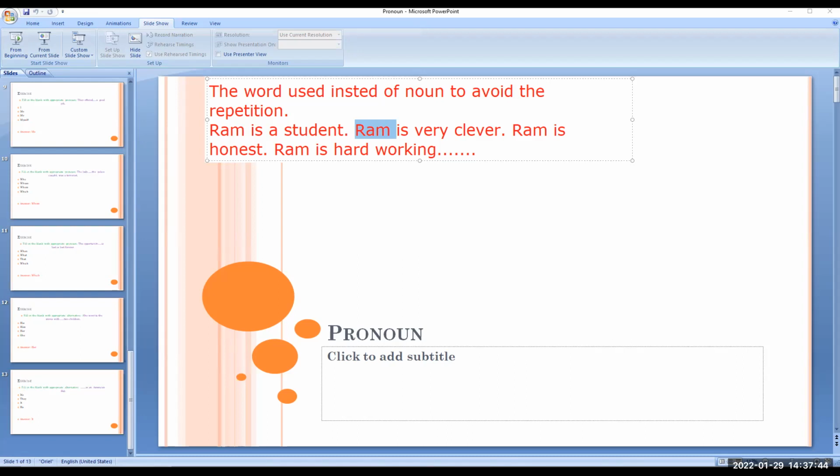For Ram, which pronoun will be suitable? He. Yes, he. So Ram is a student. He is very clever. He is honest. He is hardworking, and accordingly you can use other words. So that is the pronoun that we need to use. I hope that what pronoun means is clear to you.